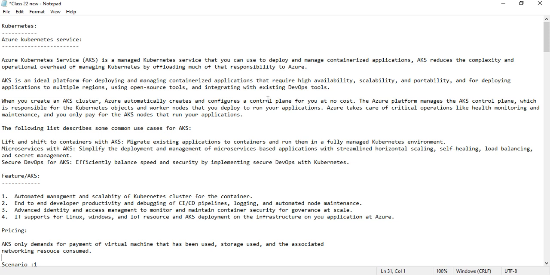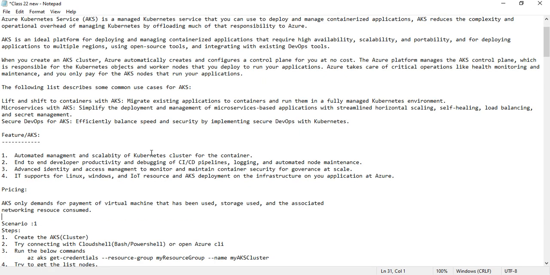What are the features? Automated management and scalability of the Kubernetes cluster for the containers, as we already know. End-to-end developer productivity and debugging, CI/CD pipelines, logging, and automated node maintenance as well. We will be able to create CI/CD pipelines. What is the purpose of CI/CD pipelines? Continuous integration and continuous deployment. Whenever any change happens in your code, the same will automatically be integrated and deployed over the AKS cluster, and it can be accessed by the end users as well.